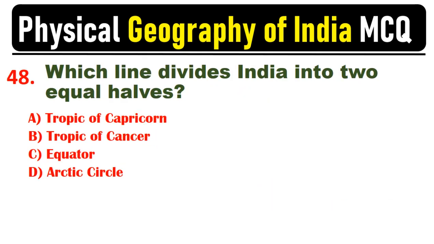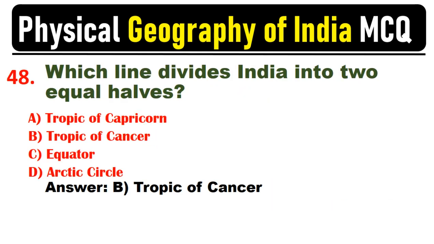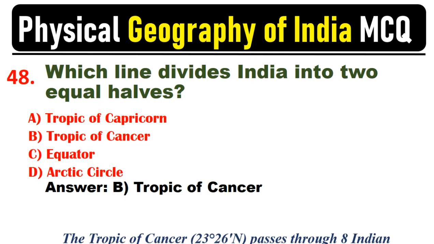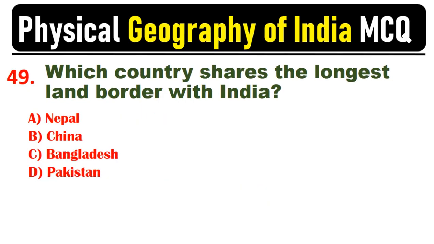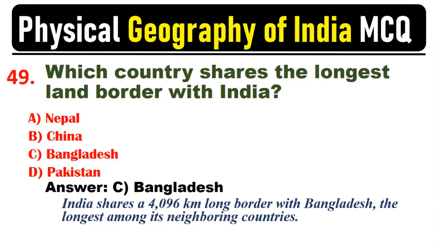Which line divides India into two equal halves? Answer. B. Tropic of Cancer. The Tropic of Cancer, 23 degrees 26 minutes N, passes through 8 Indian states and divides India into tropical and subtropical zones. Which country shares the longest land border with India? Answer. C. Bangladesh. India shares a 4,096 kilometers long border with Bangladesh, the longest among its neighboring countries.